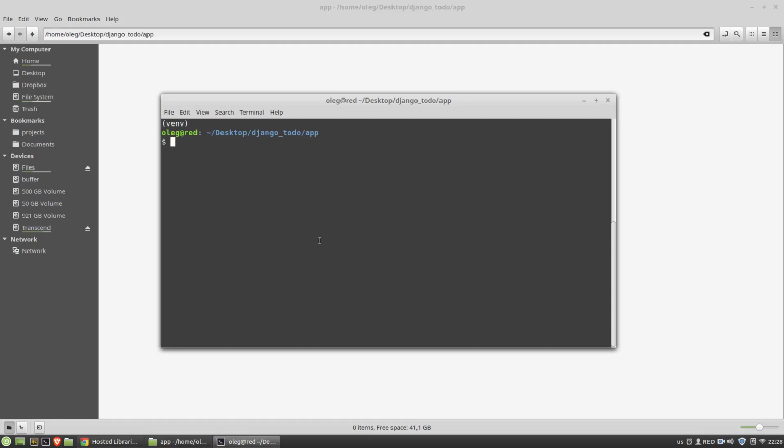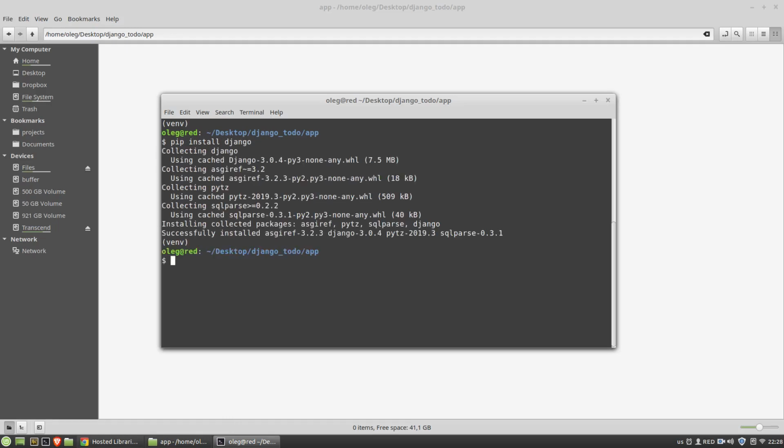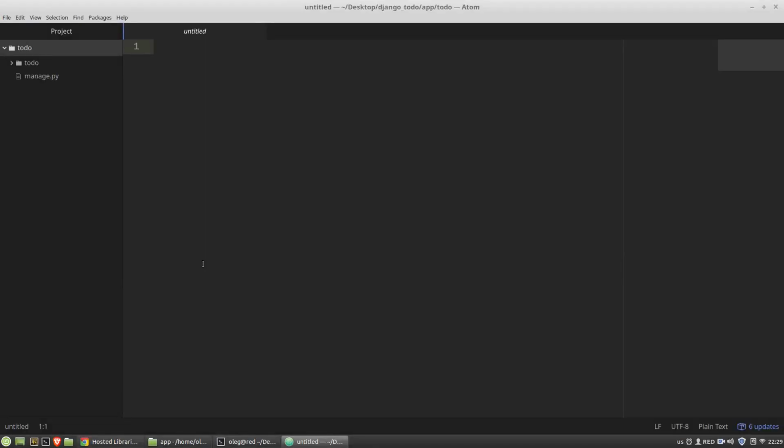And first of all, I want to install Django and create a new Django project. I am creating a new Django project. And I think that my to-do project will store information only about tasks. And so I want to create a new Django application for this project, the task application, the task app.